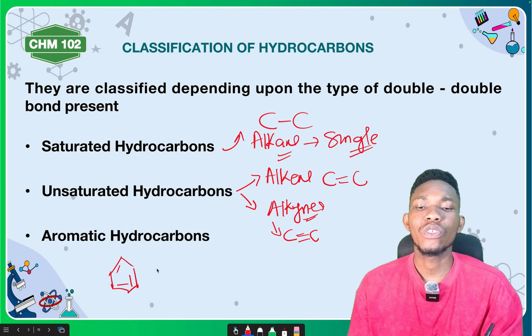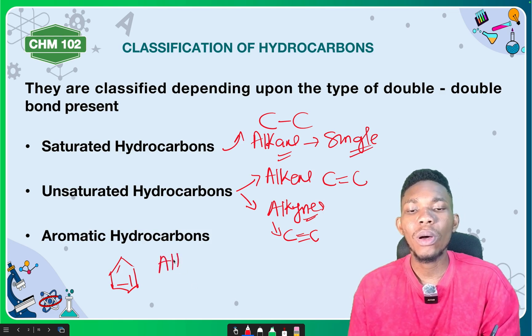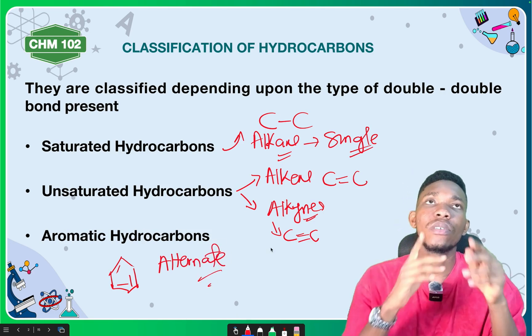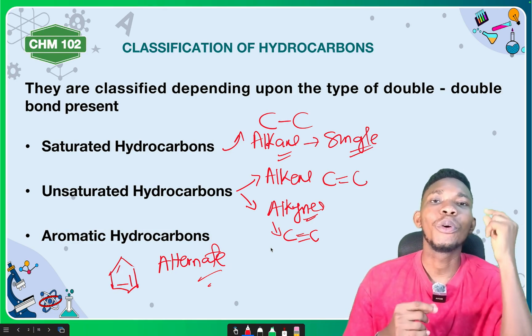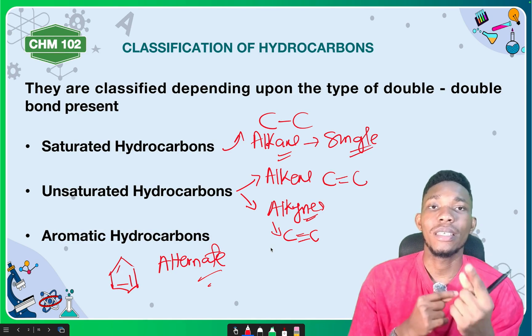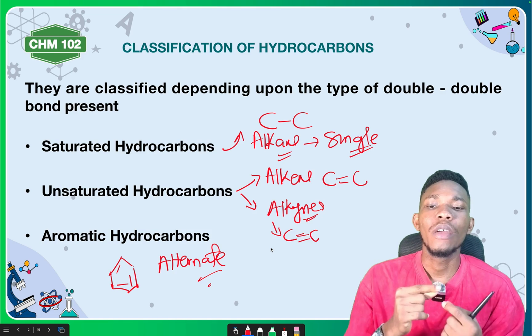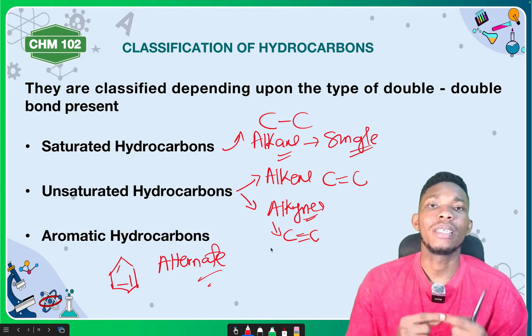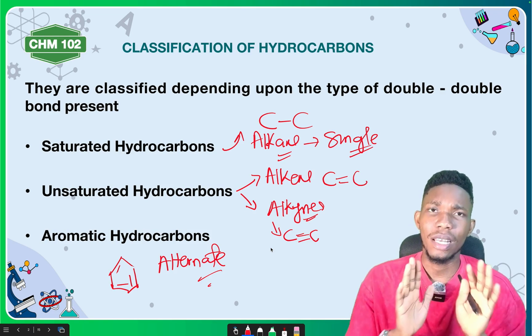Now, when we say something is conjugated, it means it has alternate single and double bonds. When we say alternate, it means after a single bond, what you have next is what? A double bond. After a double bond, what you have next is what? A single bond, just like that, alternating: single bond, double bond, single bond. For any compound to be aromatic, it must have this alternate single and double bond. Is that understood?